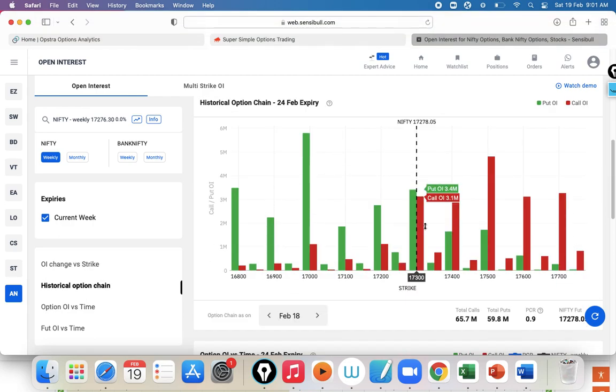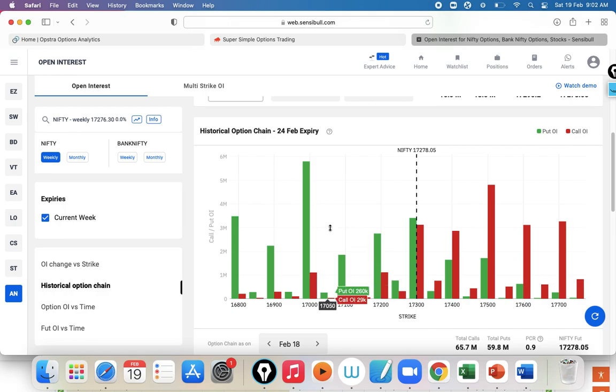So if you are a positional trader, market has got a very strong support at 17,000 and market has a stiff resistance at 17,500. So what you can do, you can build a strategy or a straddle: sell 17,000 put, sell 17,500 call, something like this. We can create a straddle and we can definitely make money, because the open interest data, whatever you are seeing now, is historical data.